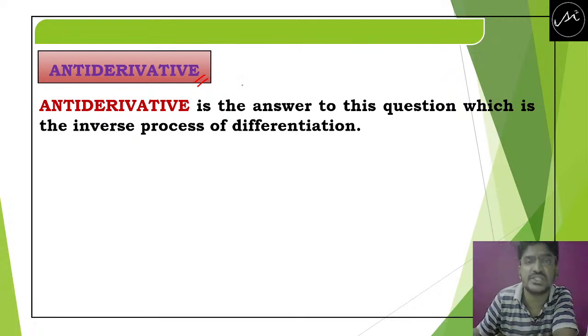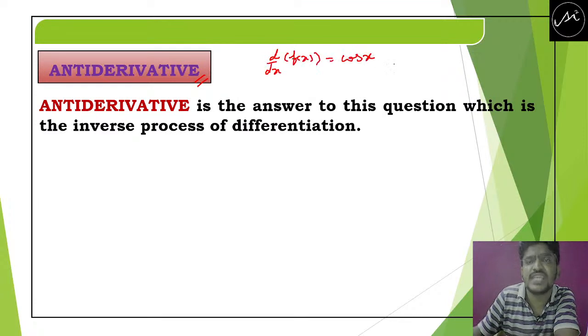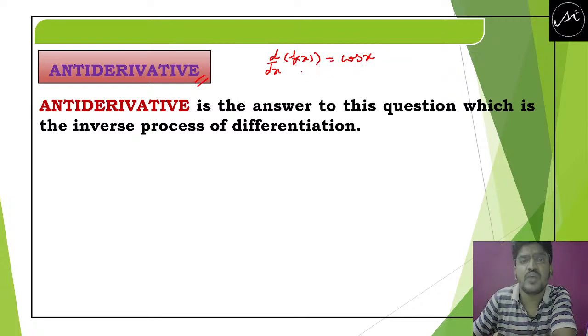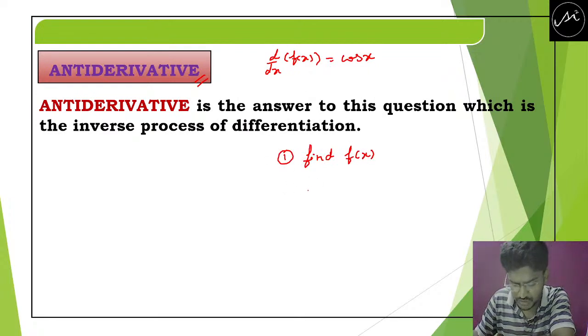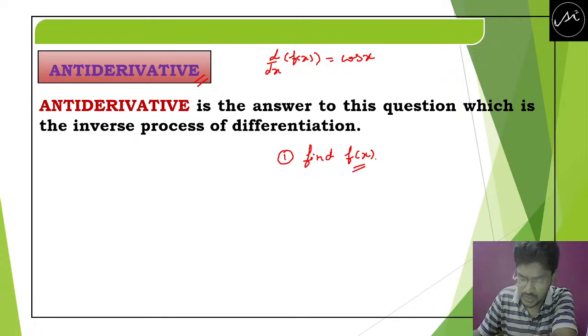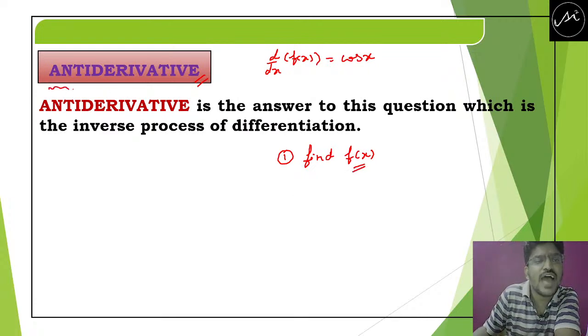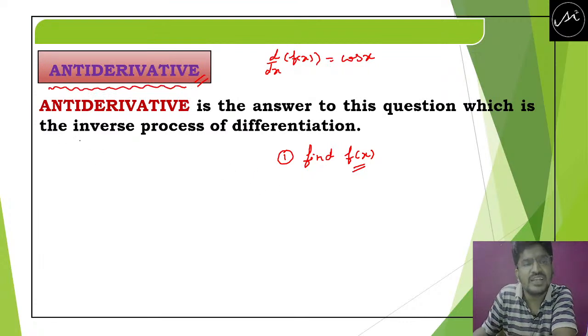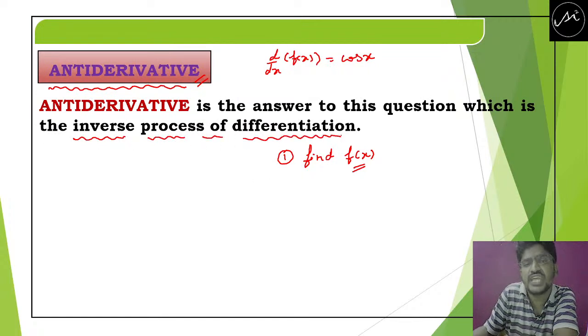When d by dx of f of x is equal to cos x is given, now I want to find f of x. That is my first question. So if I want to find my f of x, I should solve the antiderivative. What is antiderivative? It is the inverse process of differentiation.